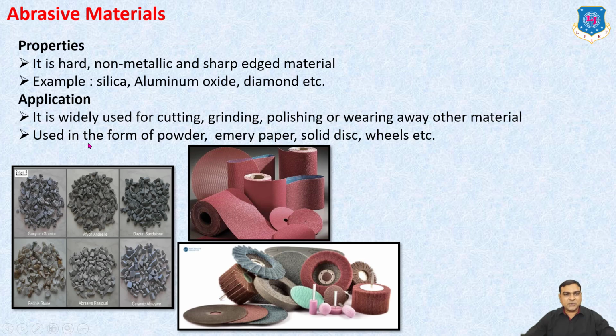It is also used in the form of powder in emery paper, solid discs, wheels, etc. So here you can see this is emery paper. Here are some examples of the tools which are used to remove material from the surface to get the finished surface. So these are the raw materials of the abrasive materials.